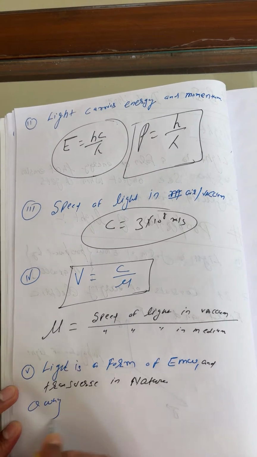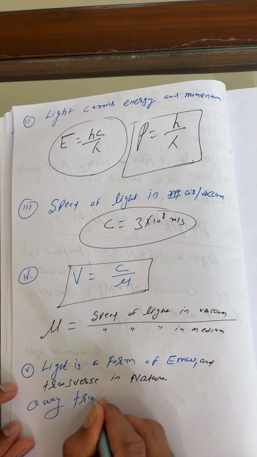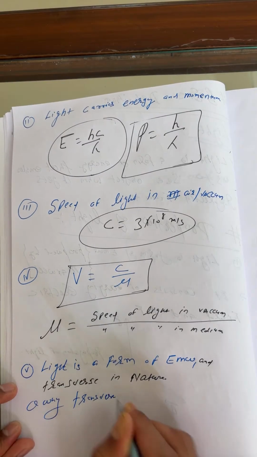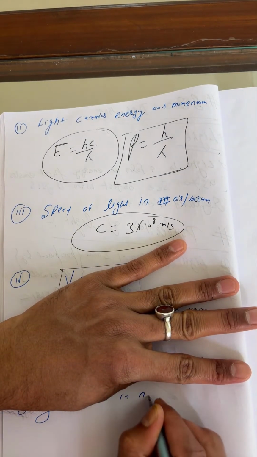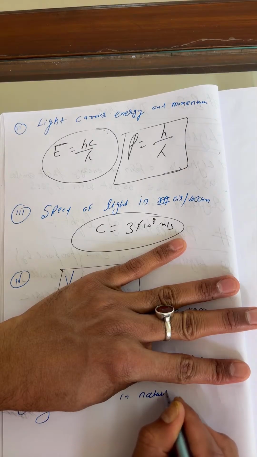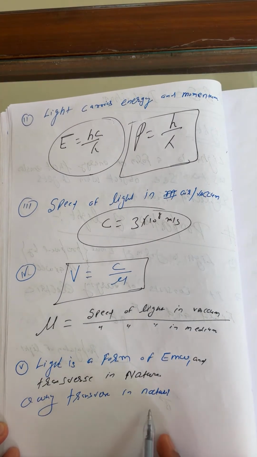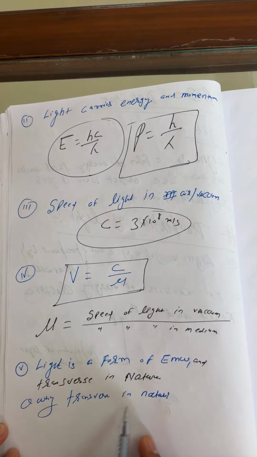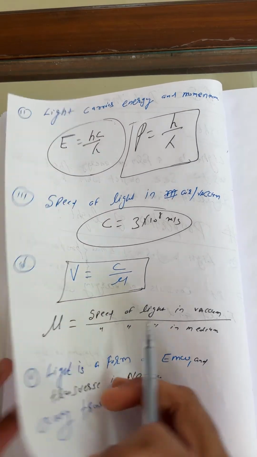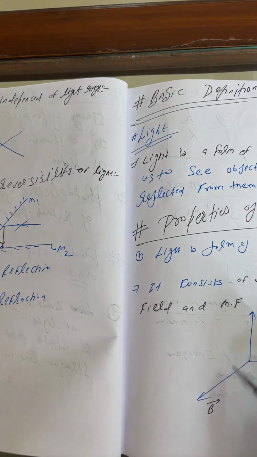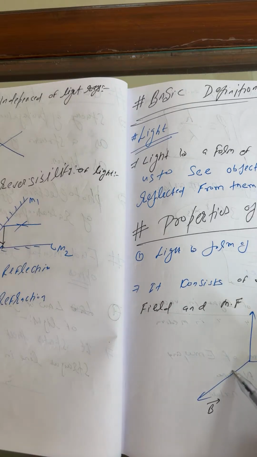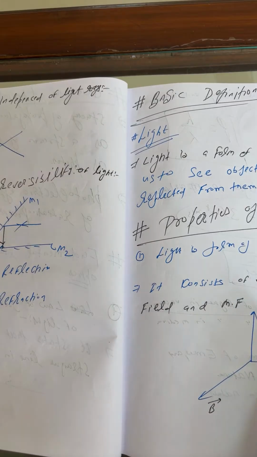Why transverse in nature? Simply, you can say light is considered a transverse wave because the vibration of its electric field and magnetic field oscillates perpendicular to each other, and the direction of wave propagation is perpendicular to both. Why is light a transverse wave?